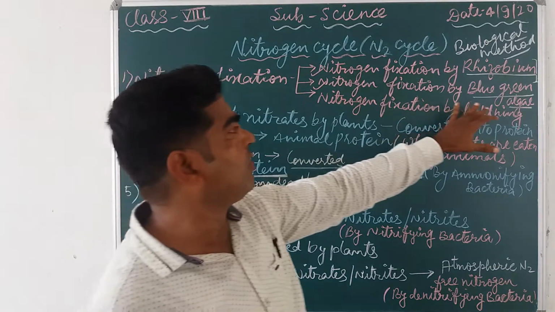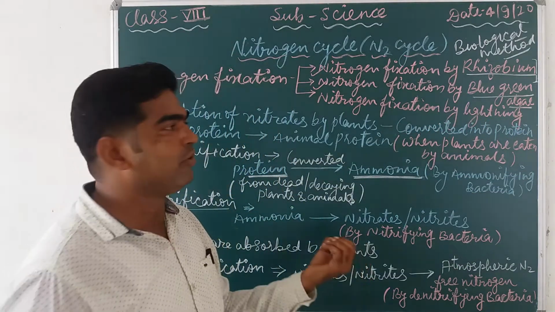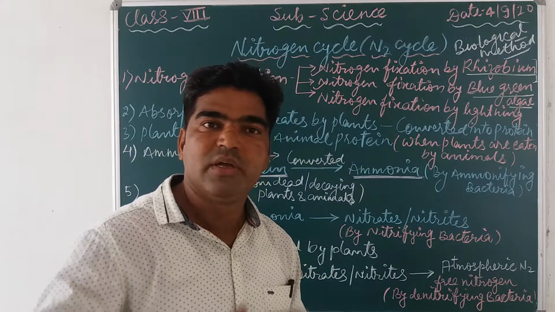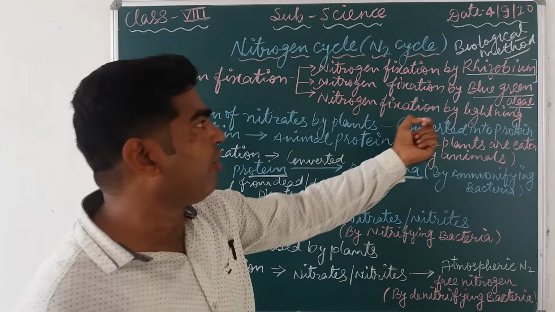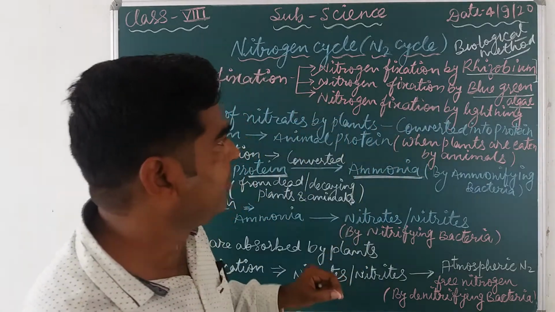Nitrogen fixation by the blue-green algae, for example Nostoc and Anabaena. These are some blue-green algae which do the work of converting this free atmospheric nitrogen into its compounds.